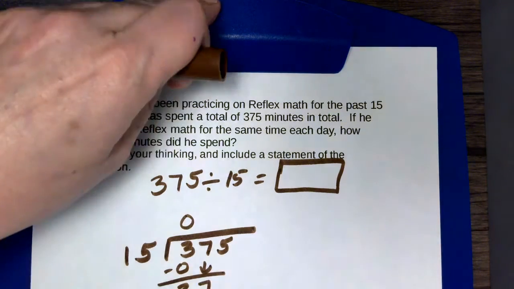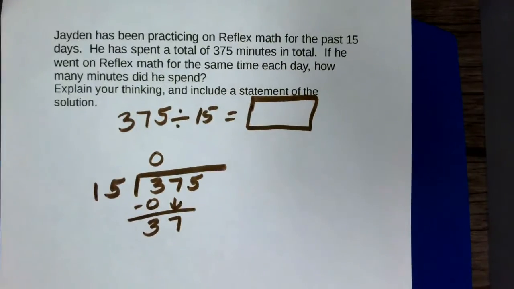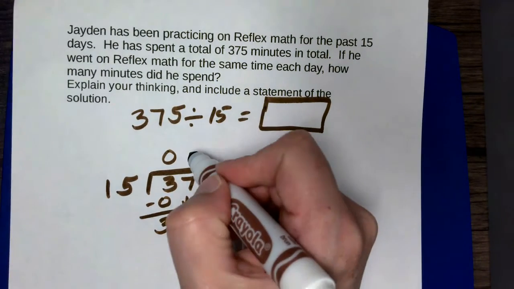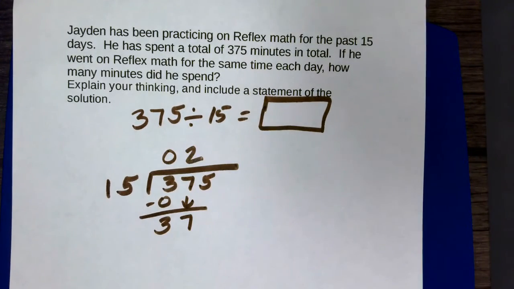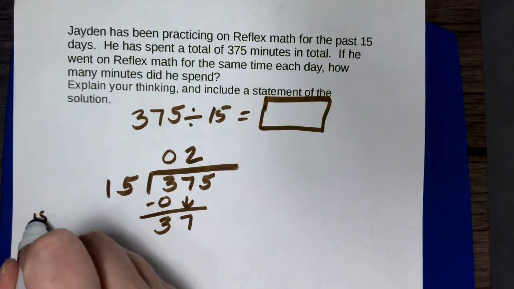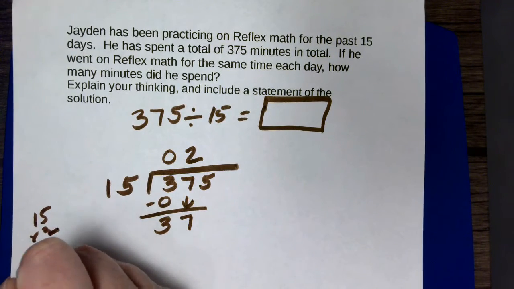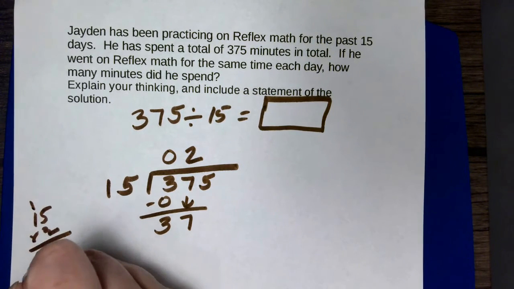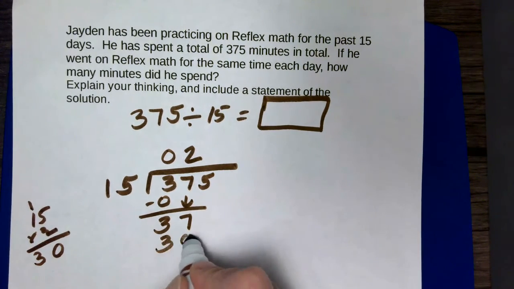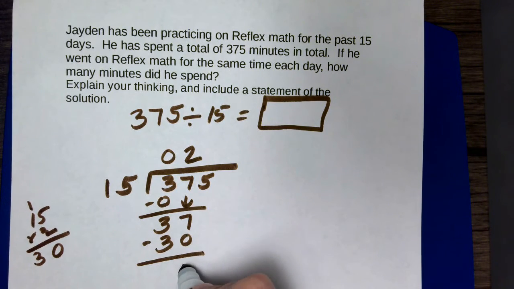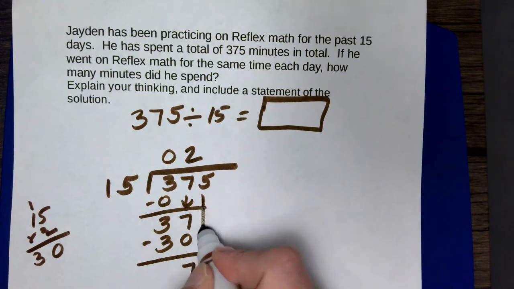How many times will 15 go into 37? If you said 2, you are correct. 15 times 2 is equal to 30. I'll do that over here so you can see that. I'm going to put 30 and subtract it out. 7 take away 0 is 7, and that's 0.